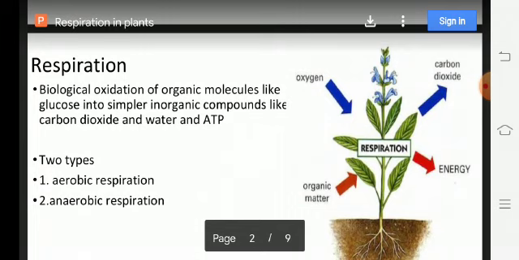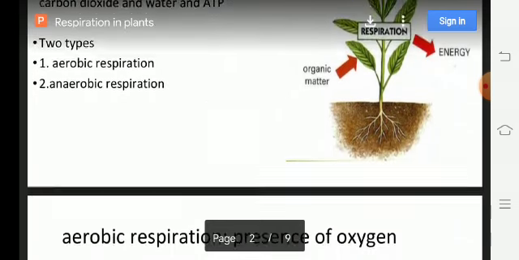Aerobic respiration can be defined as the complete oxidation of glucose into simple substances like carbon dioxide and water in the presence of oxygen.